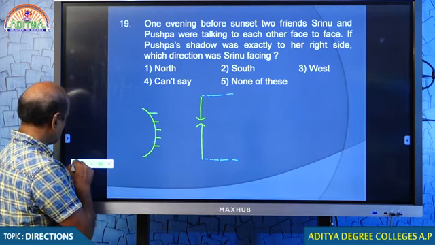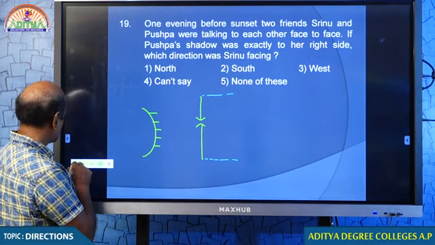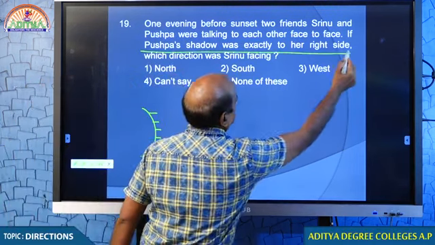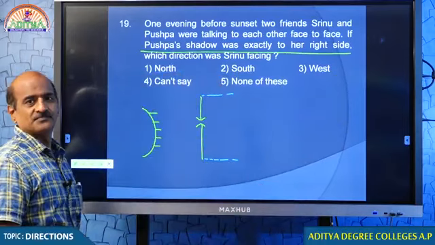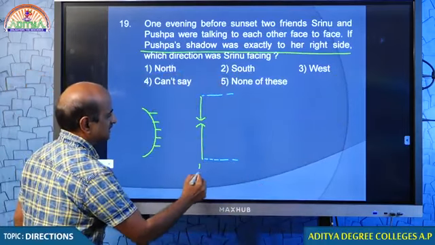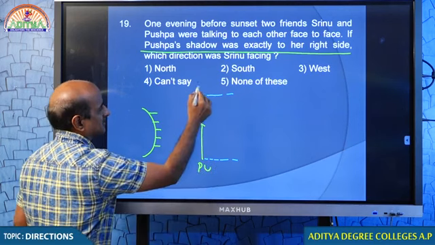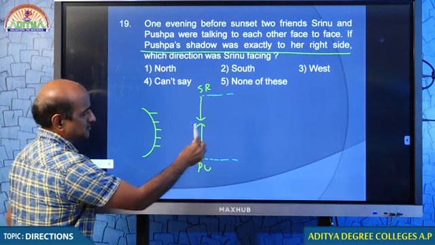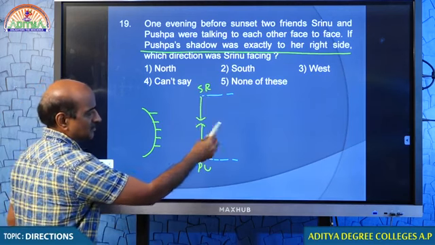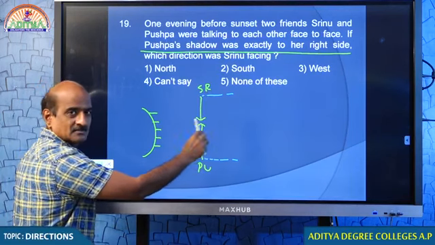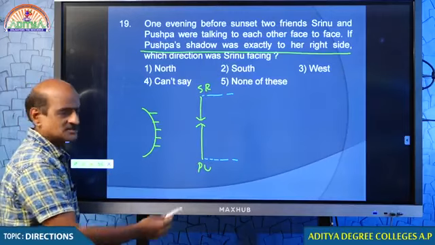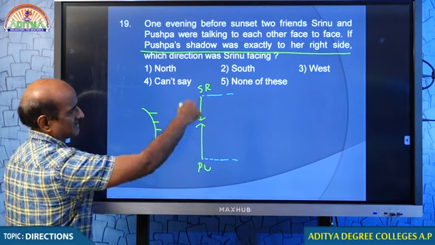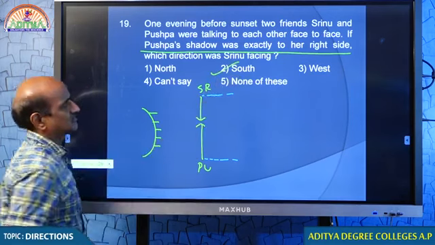What is the interesting point given, my dear students? Pushpa's shadow, the point lies here. Pushpa's shadow was exactly to her right side. This must be Pushpa. This must be Srinu. See. Pushpa's shadow was exactly to her right. What man? You can understand this now? Yeah. Therefore, which direction was Srinu facing? Srinu was facing south.